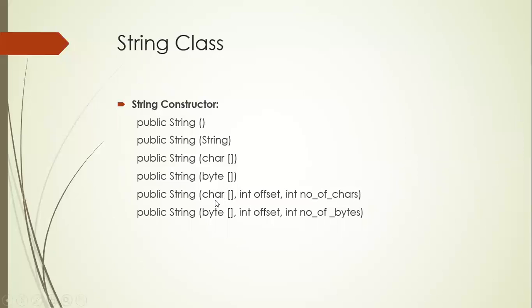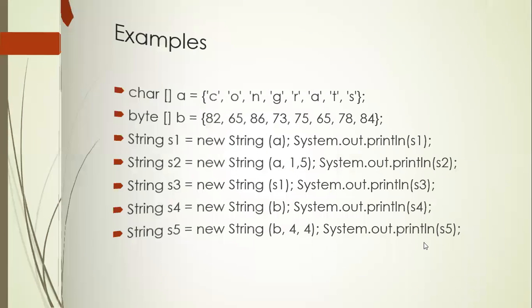You can pass the character array from a location, with a number of characters. Offset means from which location onwards you want to send. You can do the same with bytes, from which location you want to send. I will give you examples so that you will understand.